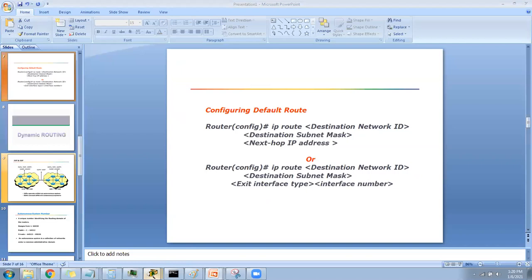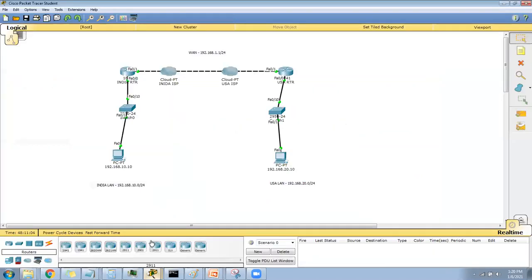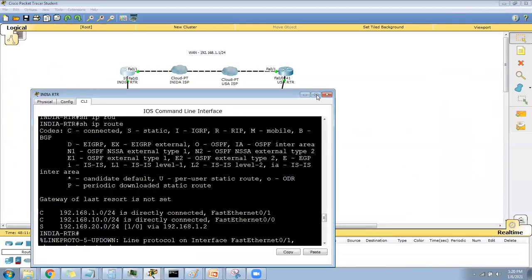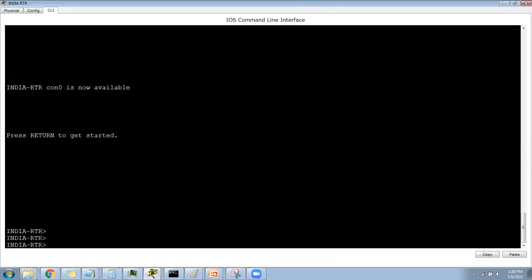Let me open Packet Tracer. In yesterday's lab, we have the India LAN and the USA LAN.